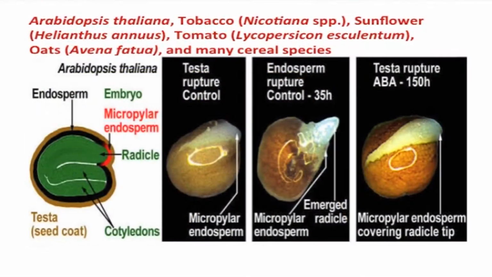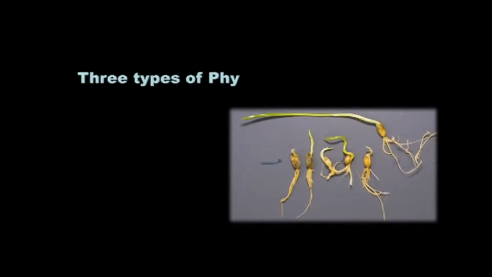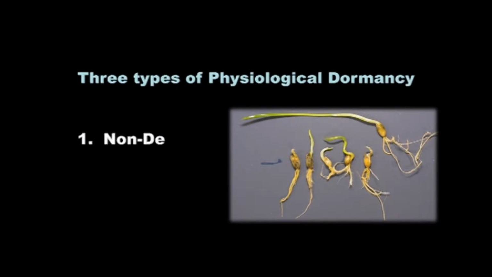The examples are Arabidopsis thaliana, tobacco, sunflower, tomato, oats and many cereal species. Depending on the degree or strength of dormancy, the physiological dormancy is again divided into 3 types. They are non-deep, intermediate and deep.